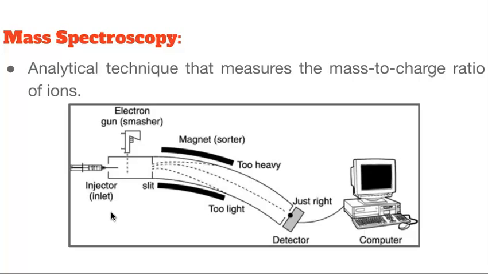Okay, here is a very, very rudimentary diagram of mass spectroscopy. Now, you do not need to know any of this information, but it's insightful to know how a mass spectrometer works. Okay, and I'll try and keep this brief. But essentially, what you do is you inject a sample into something called an electron gun. Okay, and what this electron gun is essentially, it ionizes every compound in that sample. And sometimes it breaks apart into littler compounds, sometimes it doesn't, okay? But either way, everything gets ionized, okay?